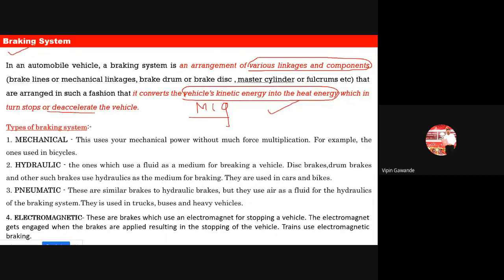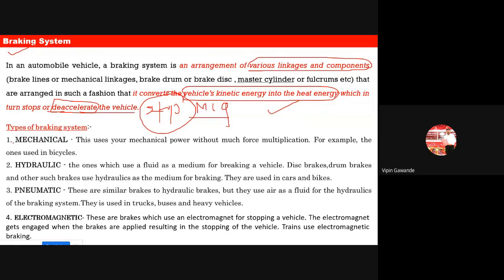Okay, and because of that the deceleration occurs, or it decelerates the vehicle and the vehicle gets stopped here. Okay, decelerate means what? It stops the movement or the motion of the vehicle, and the vehicle gets stopped. Okay, so that is a very important question from the examination point of view. Braking system is used for conversion of kinetic energy of the vehicle into the heat energy.